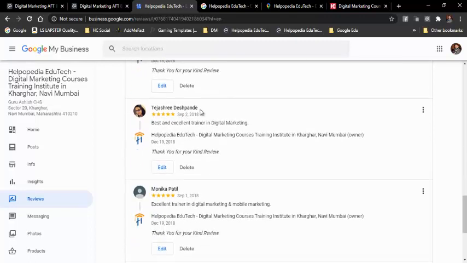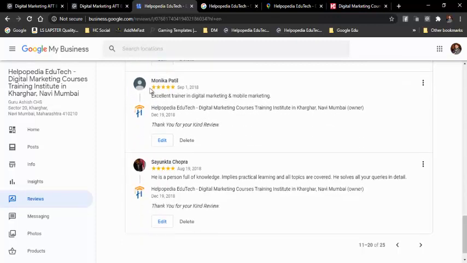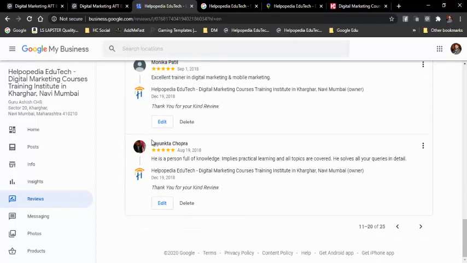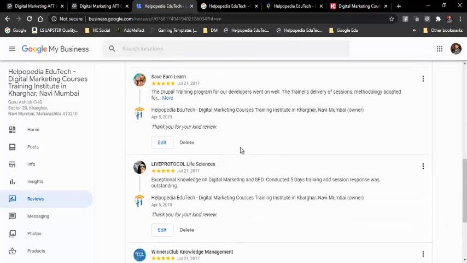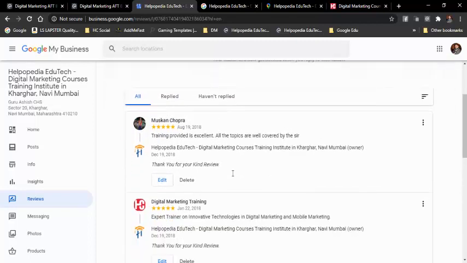Tejasri Deshpande, again from Walk-in Educate Thane branch. Monica Patel from Walk-in Educate Vashi branch. Then Sanyukta Chopra, so she is from Ghatkopar branch. So like this there are various students who have given all the reviews.